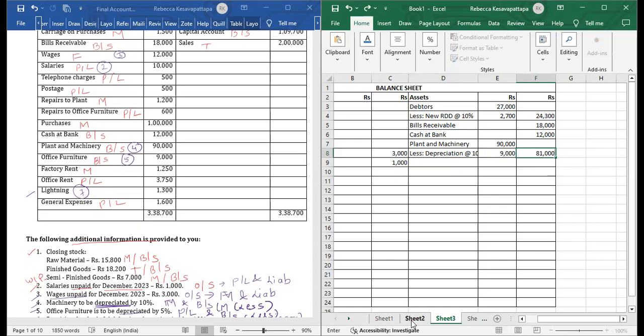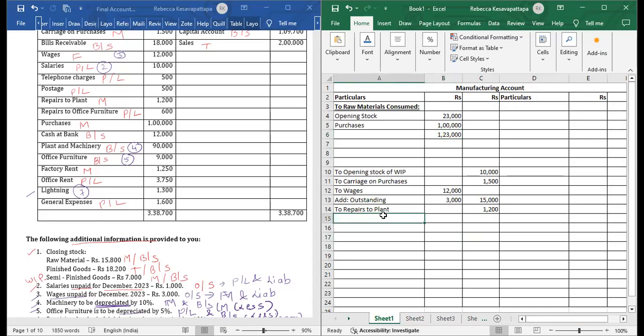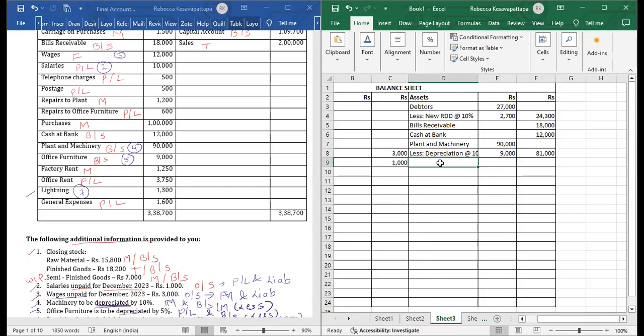Second effect we have to show of depreciation. Machinery is used in the factory, so the second effect of depreciation on machinery will go to the manufacturing account. So we will write it over here: to depreciation on machinery, amount was 9,000. Done. Then office furniture will go again to the balance sheet. We'll write here office furniture.